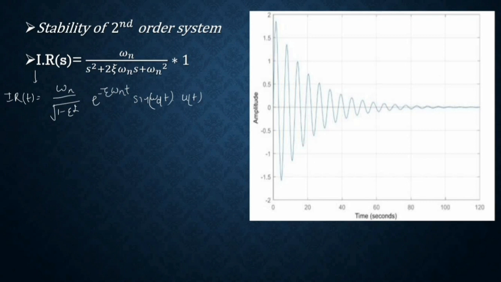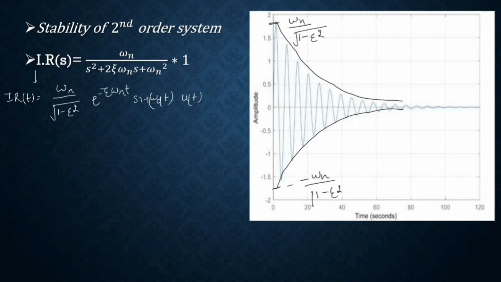You can see one thing, that the system is absolutely integrable because it has a finite area. So this is the maximum value, omega n divided by square root of 1 minus zeta square, and this is the least value of the response, when sine omega d t equals minus 1, that is minus omega n divided by square root of 1 minus zeta square.